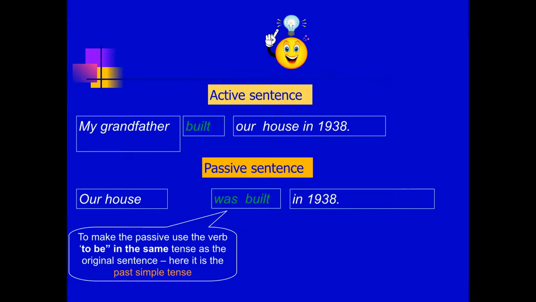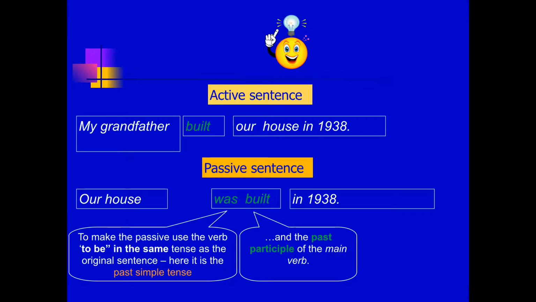علشان أختار was or were ببص على السبجكت الجديد بتاعي اللي هو our house هياخد was ولا were؟ طبعا was. يبقى our house was and the past participle of the main verb build. the past participle منه built أو the main verb عندي في past built والpast participle منه برضو built. يبقى our house was built in 1938 علشان نعرف past participles بتاع irregular verbs نرجع للlist of irregular verbs اللي كانت في درس past simple.